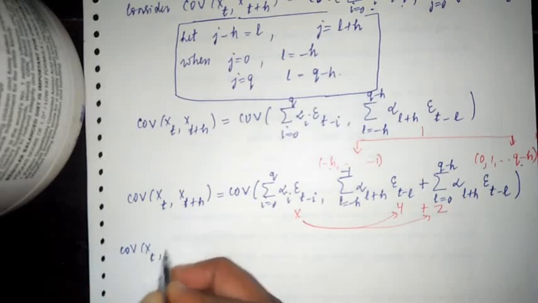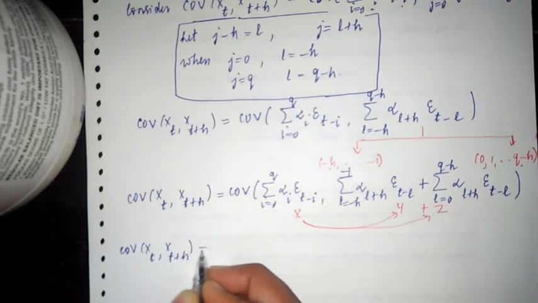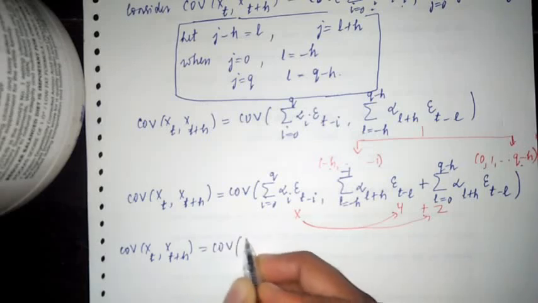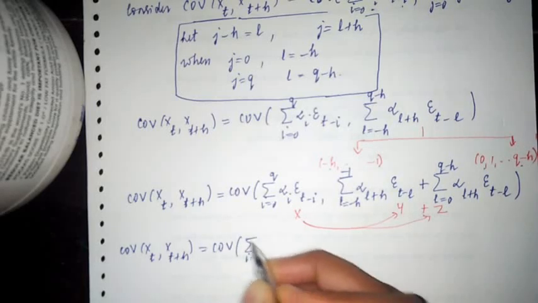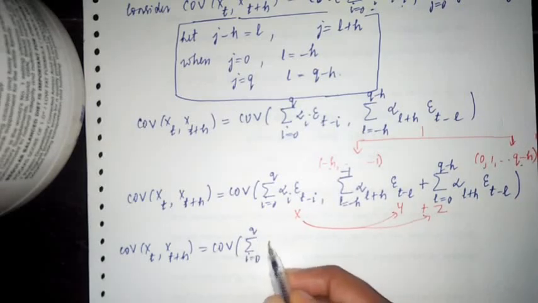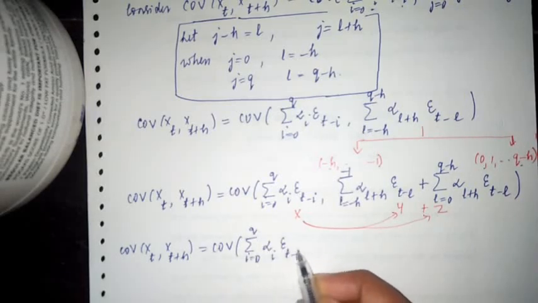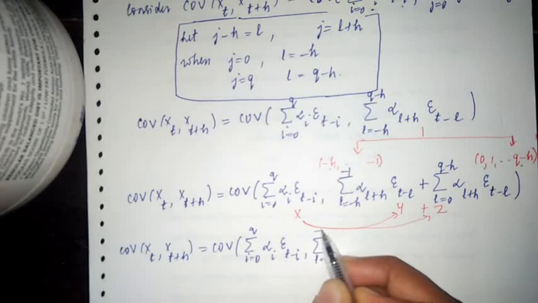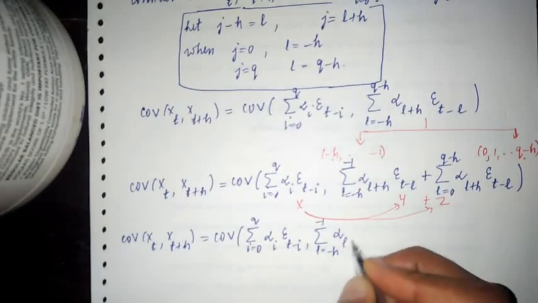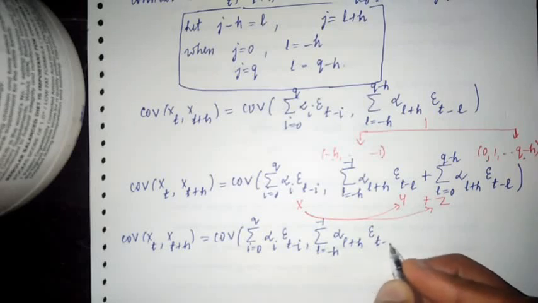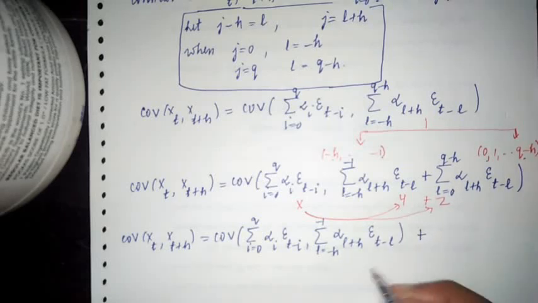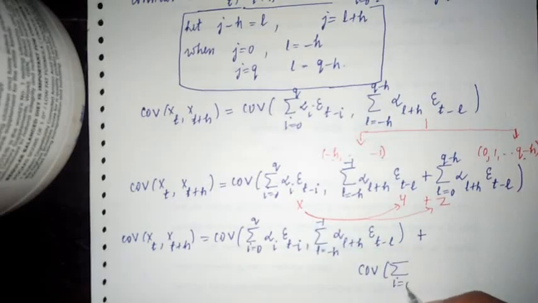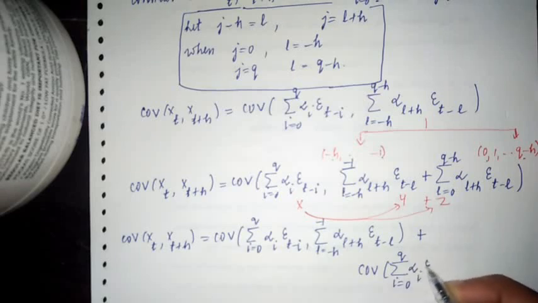Covariance between xt and xt plus h is equal to the covariance between the first term, I is equal to 0 to q alpha I epsilon t minus I, and the first term, that is L is from minus h to minus 1 alpha L plus h epsilon t minus L, plus, I'm writing it down, covariance between the first term as it is, I is equal to 0 to q alpha I epsilon t minus I, and this term, right?